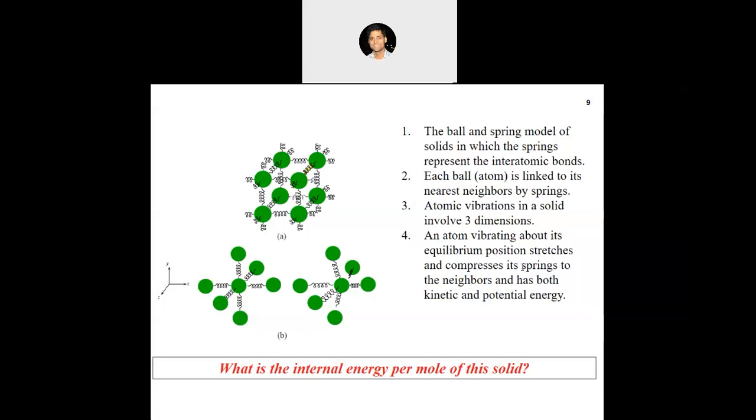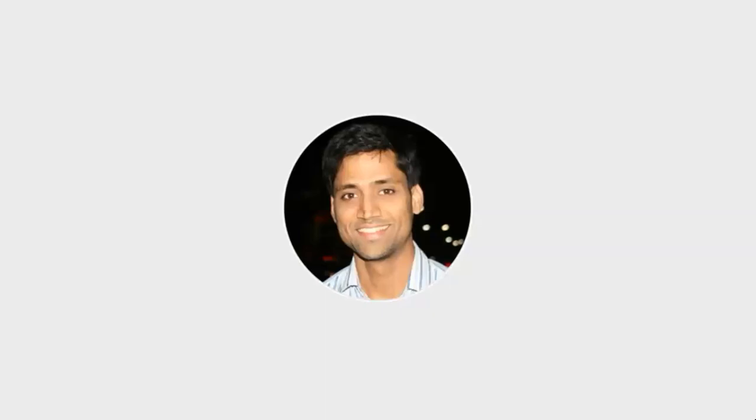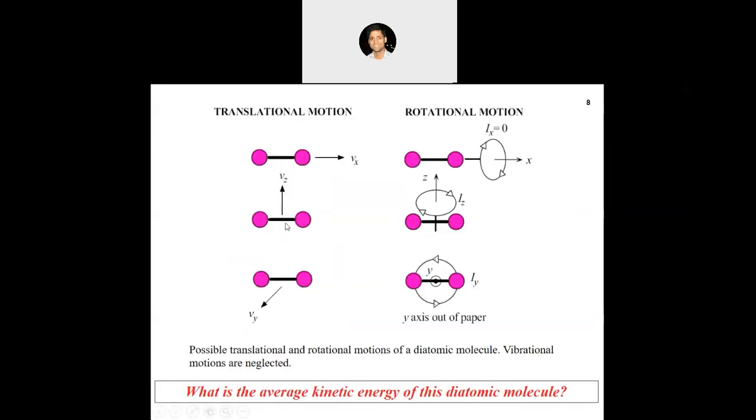Sir, in the diatomic molecule case, why not potential? I think I just explained that. In the case of a diatomic molecule, the atoms are not actually vibrating around their equilibrium position, so there is no vibrational or spring potential energy stored. Because these bonds are very strong, these atoms are not actually vibrating, so we cannot give a similar analogy of a spring in this case.